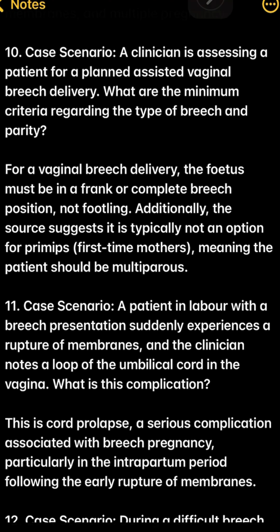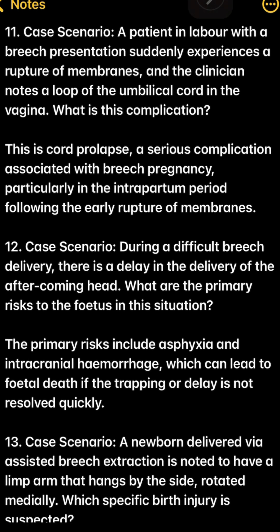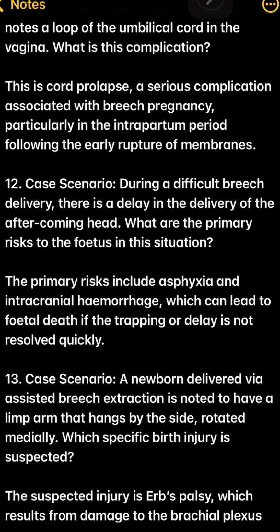11. Case scenario. A patient in labor with a breech presentation suddenly experiences a rupture of membranes, and the clinician notes a loop of the umbilical cord in the vagina. What is this complication? This is cord prolapse, a serious complication associated with breech pregnancy, particularly in the intrapartum period following the early rupture of membranes.